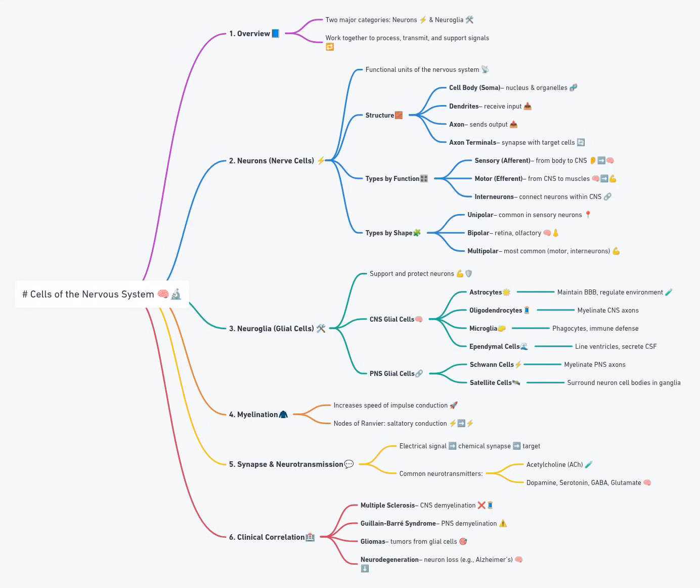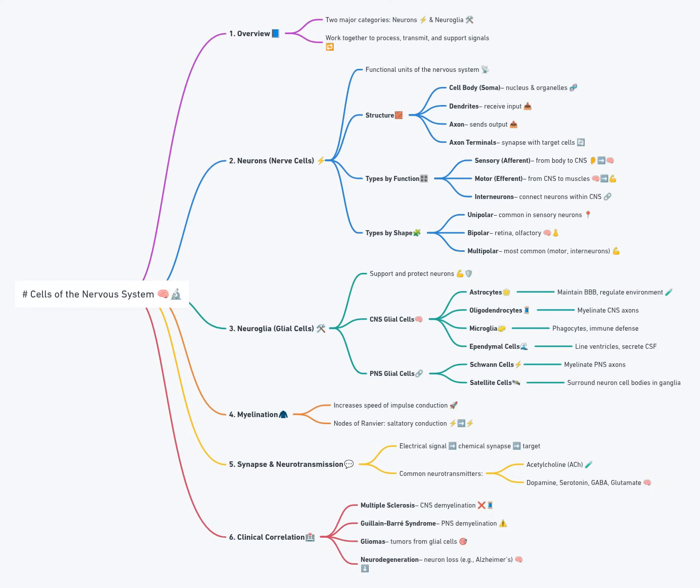The nervous system is composed of two main types of cells, neurons and neuroglial cells. Together, these cells form the structural and functional basis of all neural processes, from reflexes and motor control to cognition and emotion. Each type of cell plays a specialized role in maintaining the integrity, communication, and support systems of the nervous system. Let's begin with neurons.